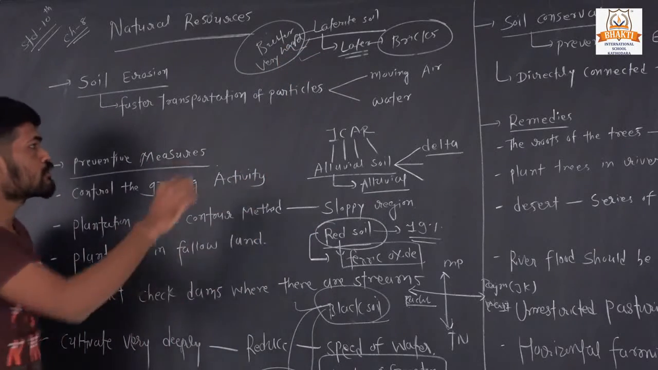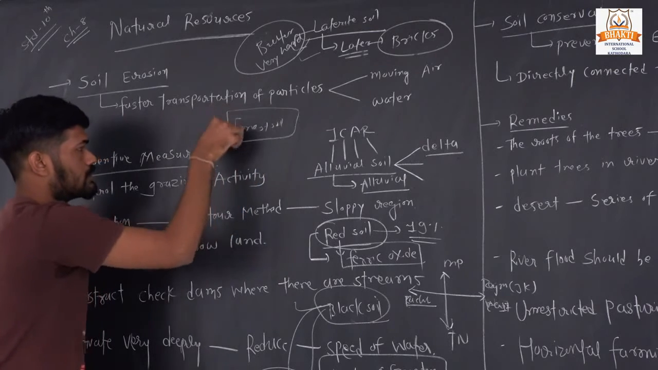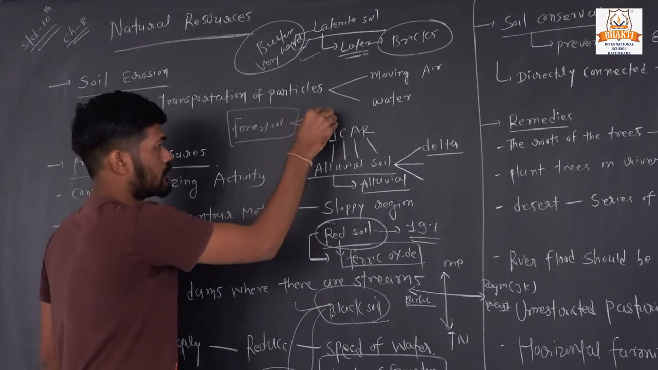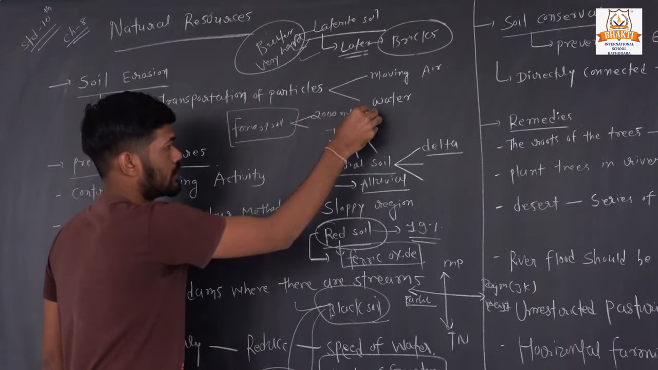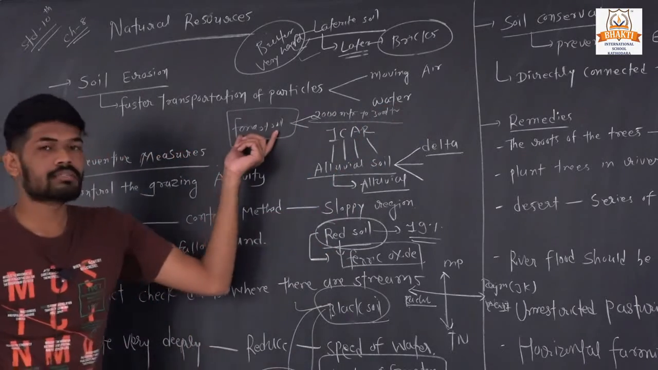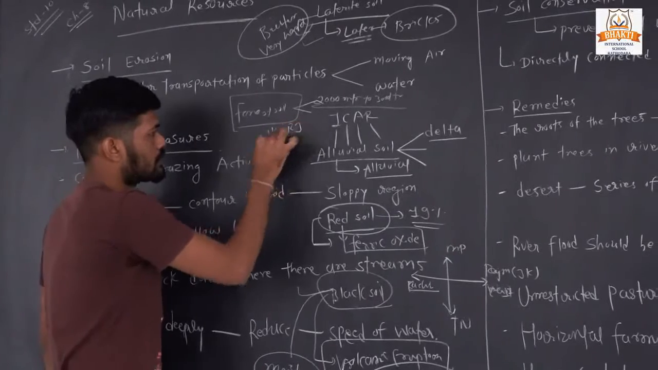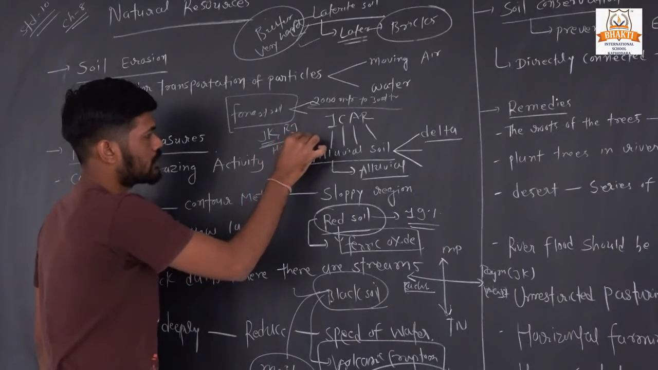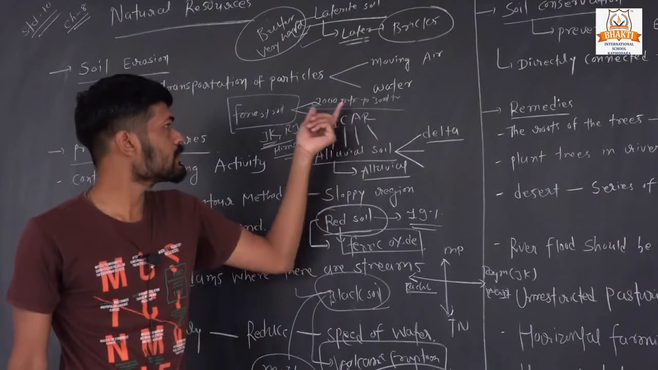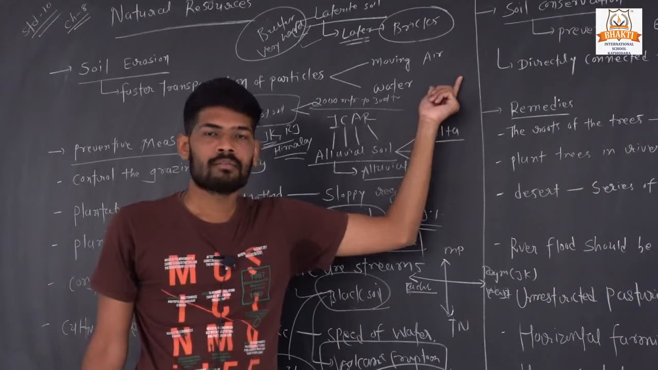Next one is forest soil. Forest soil is mostly found in high areas, meaning 2000 meter to 3000 meter height, and is mostly found in Jammu Kashmir, Rajasthan, the south portion of the Himalaya, and Punjab, okay. Next one is mountainous soil. Mountainous soil is found at 3100 meters to 3200 meters, okay.